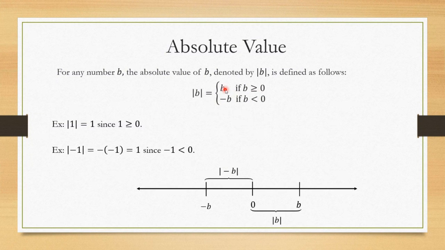So that's why we have this not so formal definition. Essentially, you could think of absolute value as the distance between the number and 0 along the number line. How far you are, the absolute value of a number, you could think of as how far it is from 0 along the number line. Distance, in other words. It's a little bit easier to think of it that way than this way. I understand that.